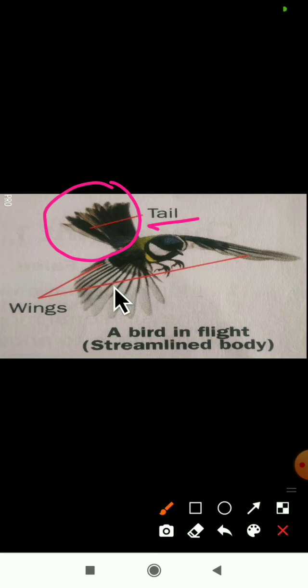Where are the wings present? Left and right side the wings are present. W-I-N-G-S, wings. Left side one wing and right side one wing, so together they become wings. Then at the back side it has a tail. With the help of the tail and the wings, the birds will fly. How? By flapping their wings. Okay, by flapping their wings, the birds will fly in the air.